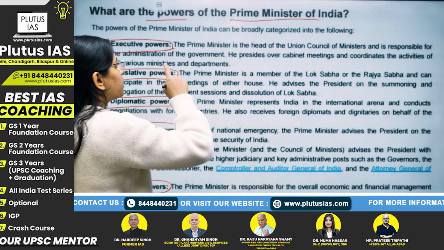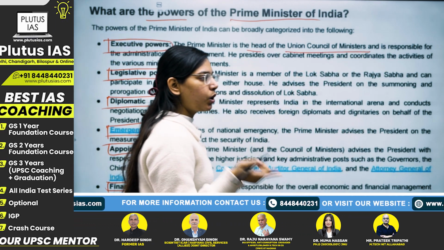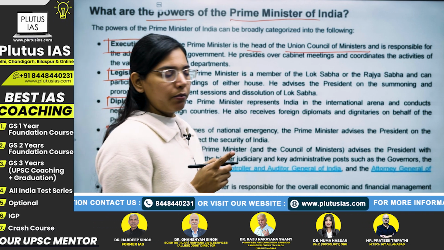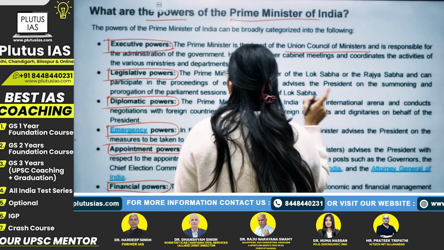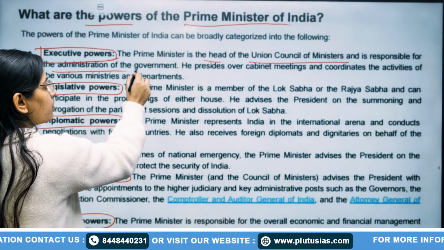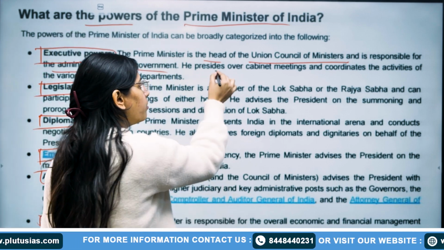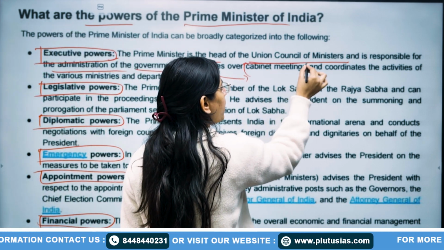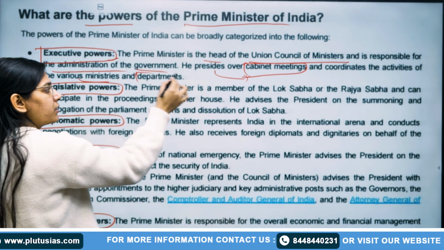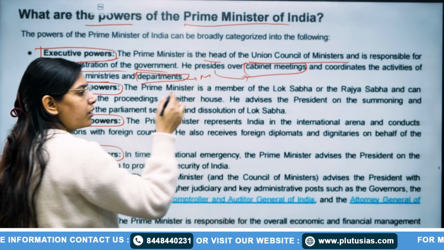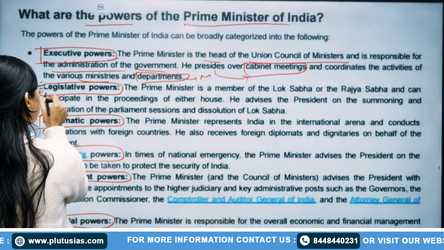In executive powers, Prime Minister is the head of the Union Council of Ministers. As we have already seen in the before slides, he is the head of the Council of Ministers, and he is responsible for the administration of the government. He presides over cabinet meetings. He will be the chairman of the cabinet meetings, and coordinates the activities of various ministries and departments. In this, like Ministry of State, deputy ministers and all. Okay. After that, what are his legislative powers?